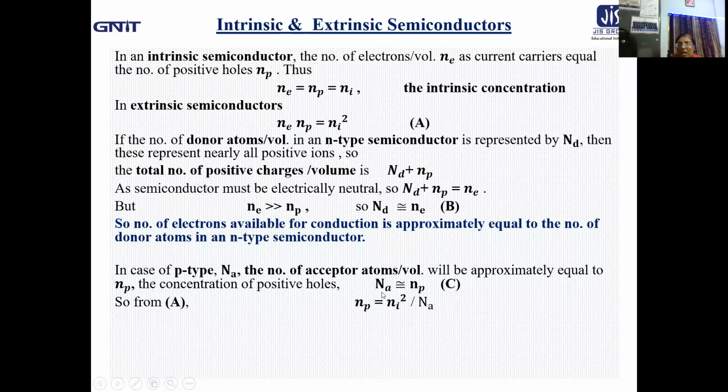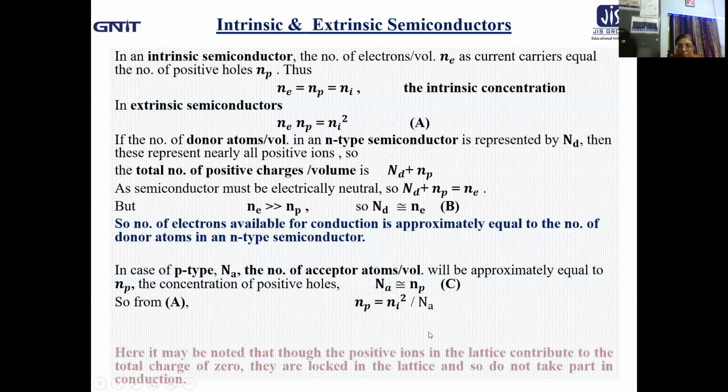Now from the earlier relation we know Ne × Np = Ni². So Np equals Ni square by Ne. Now Ne equals Nd, so in n-type, Np equals Ni² by Nd, and similarly in p-type, Ne equals Ni² by Na.